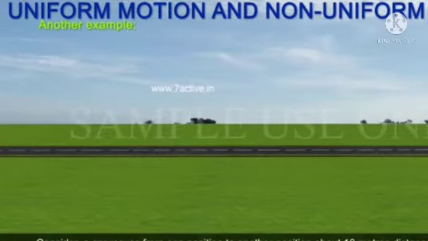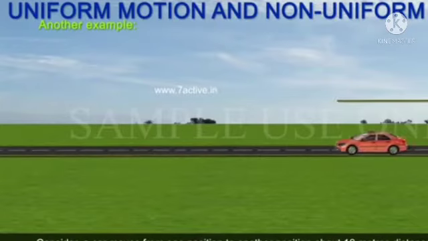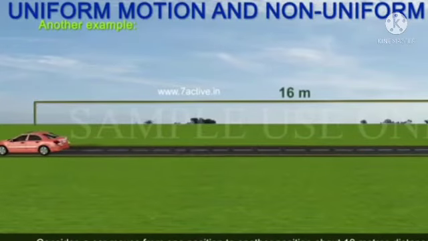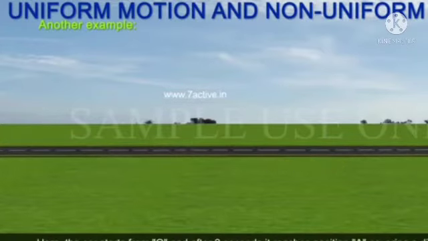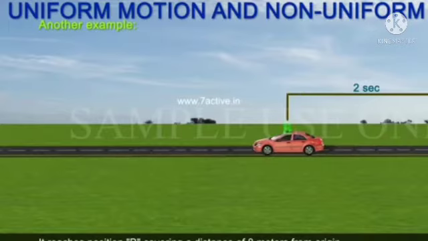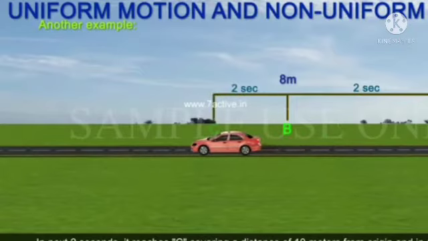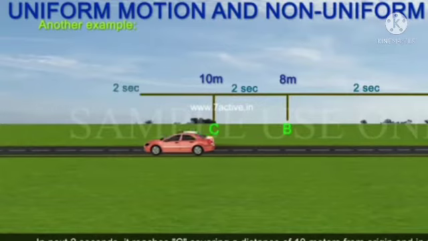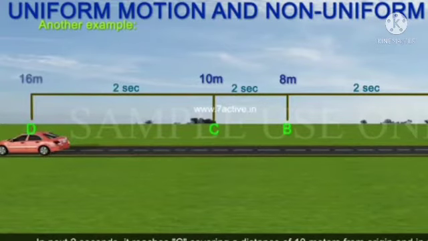Another example. Consider a car that moves from one position to another, about 16 meters distance, with time t of 8 seconds. Here the car starts, and from 0 to 2 seconds it reaches position A, covering a distance of 2 meters from the origin. It reaches position B, covering a distance of 8 meters from the origin. In the next 2 seconds it reaches C, covering a distance of 10 meters from the origin, and in the next 2 seconds it reaches D.